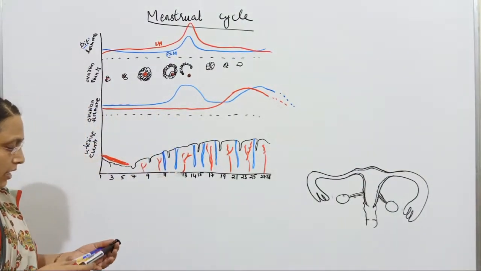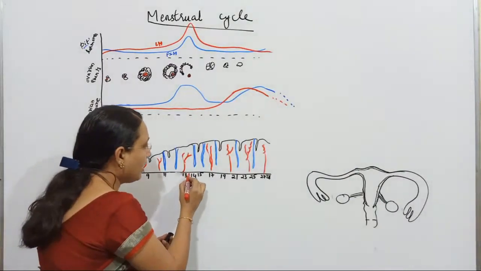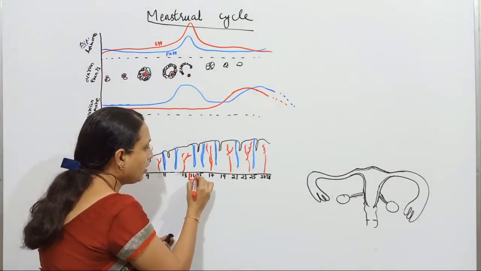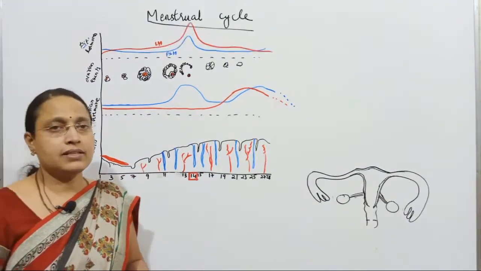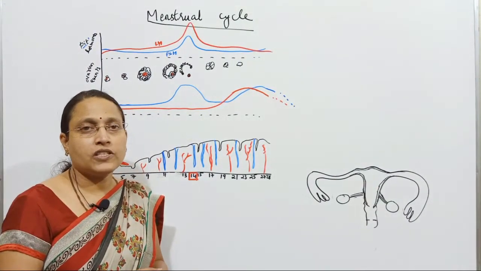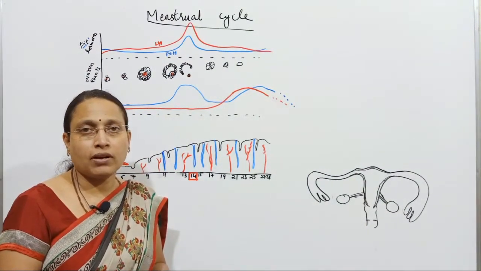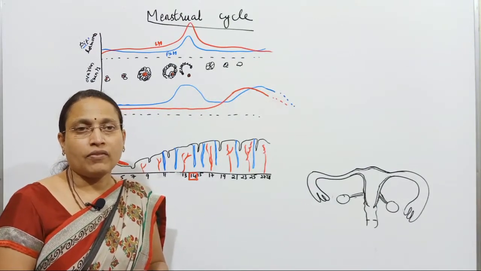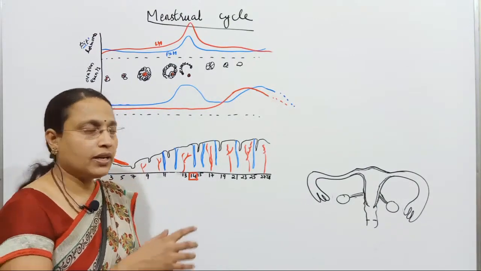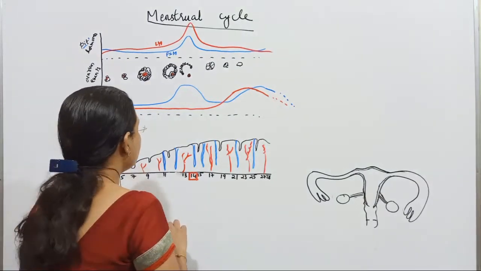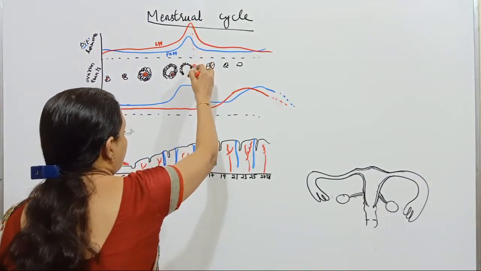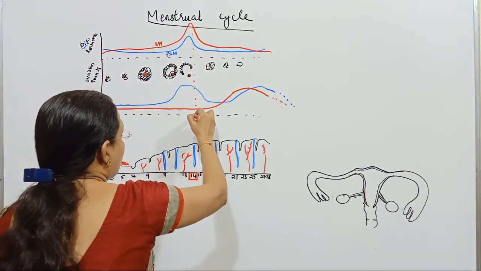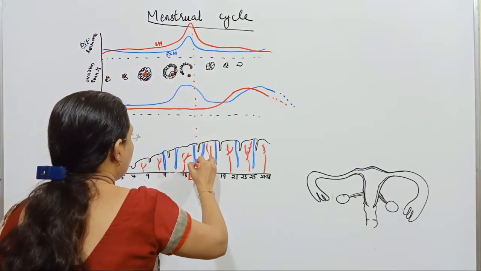In that, the most important day will be the 14th day, because during this day there is a release of the secondary oocyte from the major Graafian follicle by a phenomenon called ovulation. It means this is more in the 14th day.